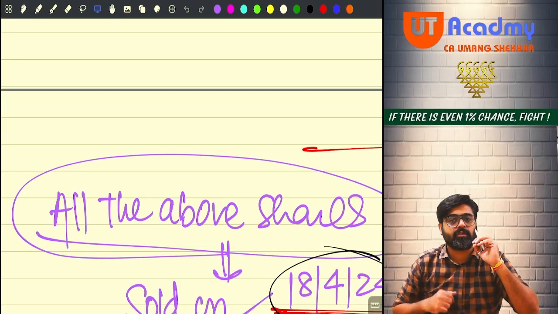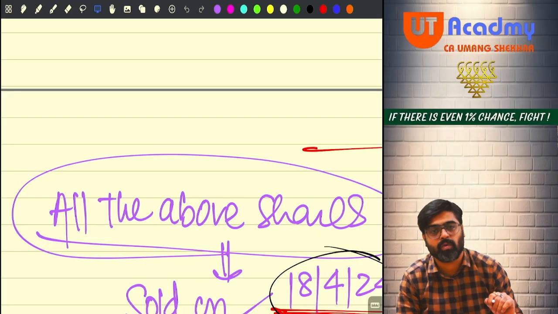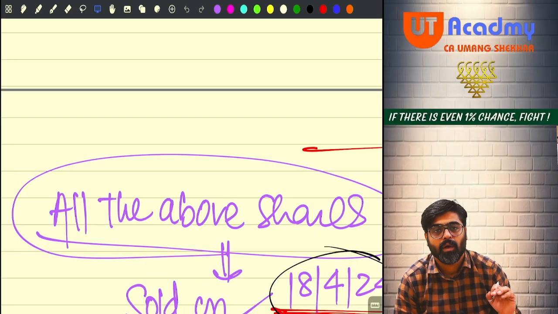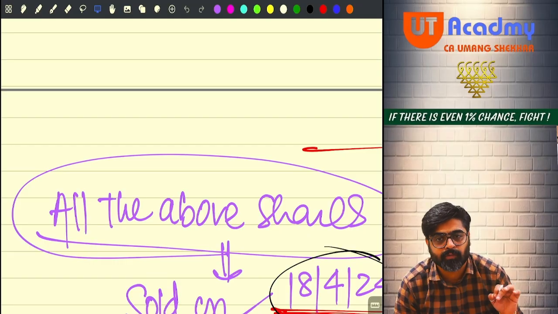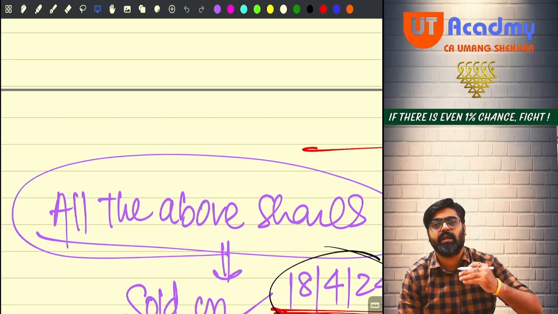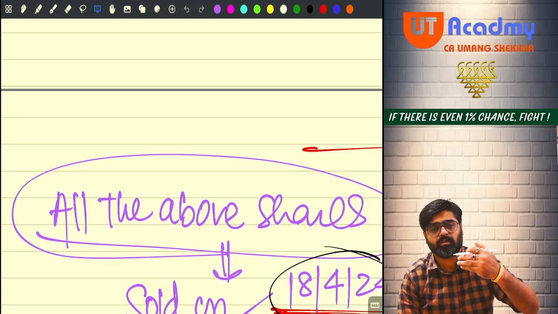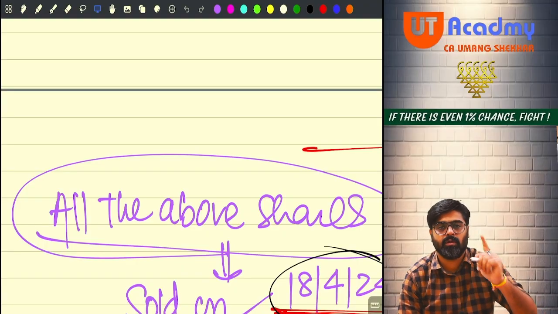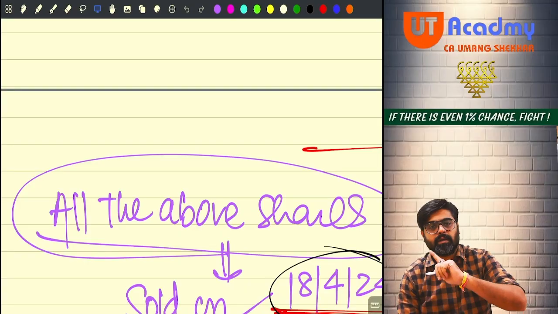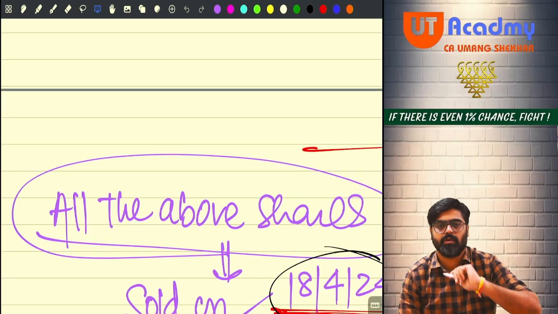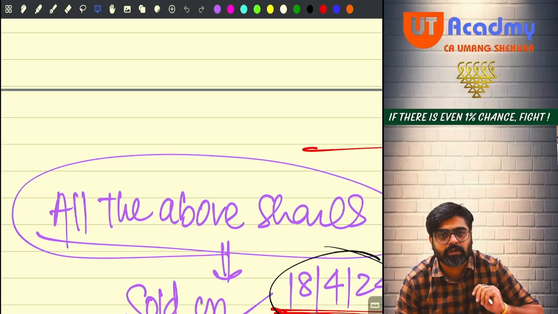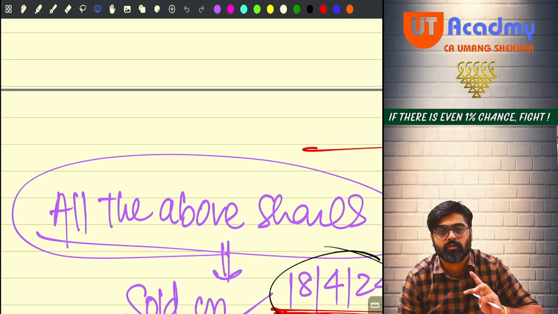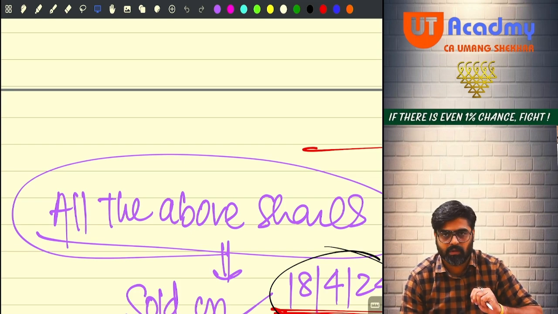What if you are selling some part of the total number of shares? That time you will have to follow FIFO basis. If you are selling 22,000 shares, then the first 10,000 shares are sold, the second 10,000 shares are sold, and the extra 2,000 shares are sold from the last lot.